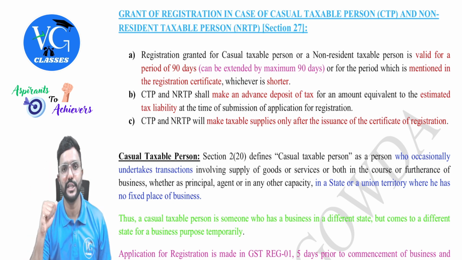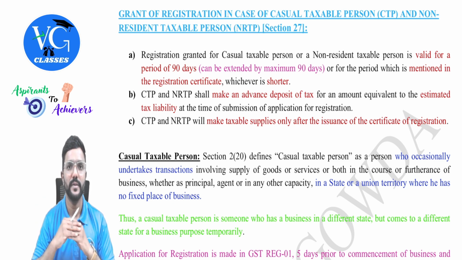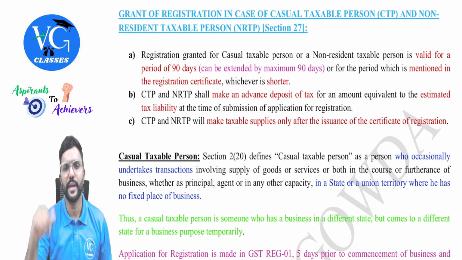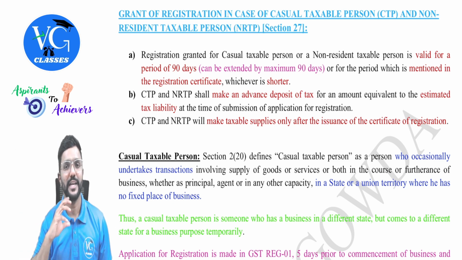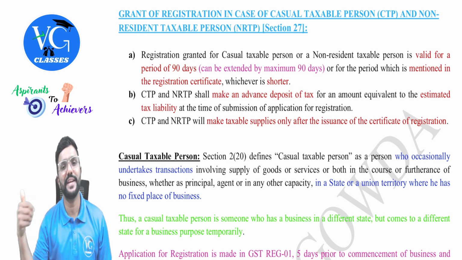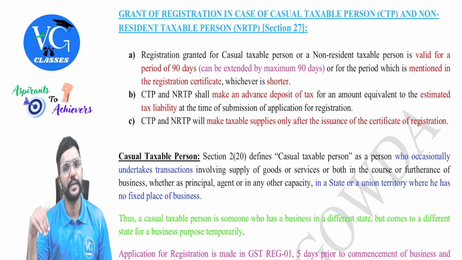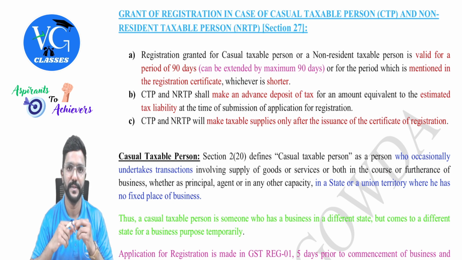Okay. Assume for 50 days they estimated their tax liability to be 5 lakh. They will deposit it into their cash ledger, which will be credited into the electronic cash ledger. And as and when they supply the goods, when they are liable to pay GST, they can use this amount. Assume at the end of 50 days, sir, only 4 lakh was my output tax. That means the remaining 1 lakh you can claim as refund. Sir, what if actual tax liability was 5,50,000? That means you need to deposit 50,000 more. Got it? So there will be a difference, because whatever amount we deposited as advance based on estimation might not be the exact tax liability, guys. So if there is any shortfall, we need to deposit more, or if an excess amount is already deposited, we can claim the refund of the excess amount, guys.